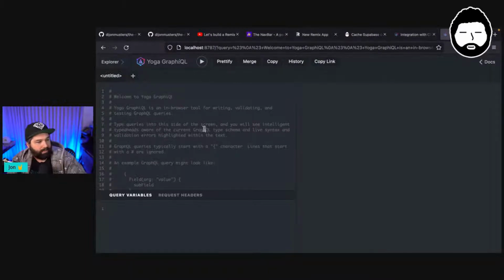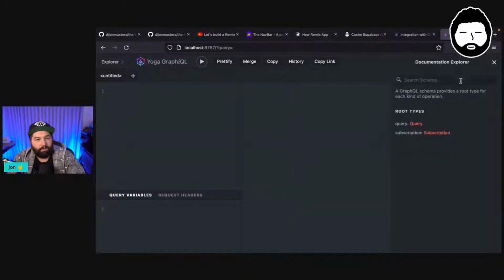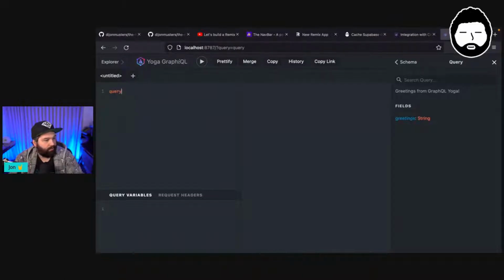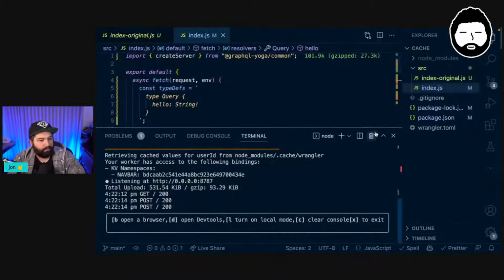So this is a place where we can work out what's actually available in this GraphQL server. We have auto-generated documentation for each thing. So we have a query. This doesn't look like it's loading in my hello query. Uh-oh, something's already gone wrong.